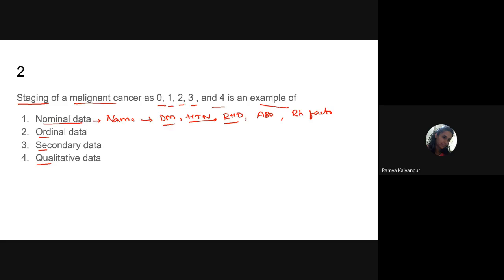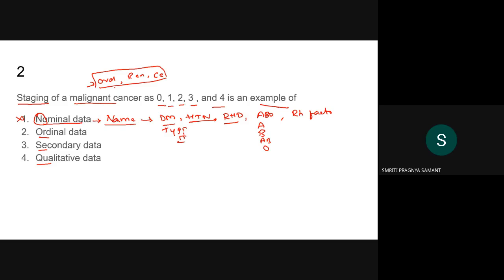ABO blood group: A, B, AB or O, or diabetes mellitus type 1 or type 2. So we are just naming here. Such type of data, if we are interested in, then we call it nominal data. Now, is our question talking about whether it is oral cancer, renal cancer or cervical cancer? No, it is not talking about any naming aspect here. So this nominal data is out of our question.